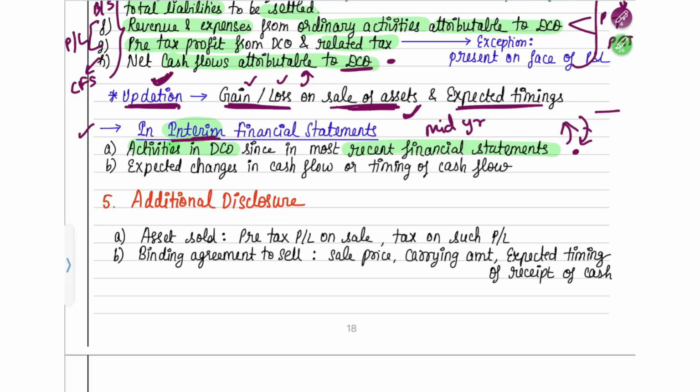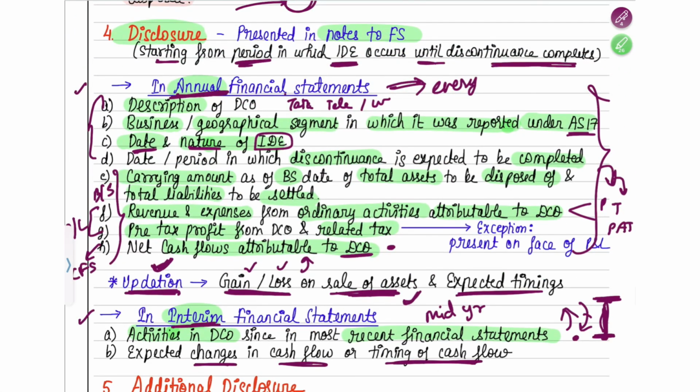From the last financial statement point to this financial statement point, what is the difference, what has changed, those activities you have to give. And what are the expected changes in the cash flow or timing of cash flow, that also you have to give. So these two points you have to disclose in your interim financial statement. That was about your disclosure part. I hope you understood it.